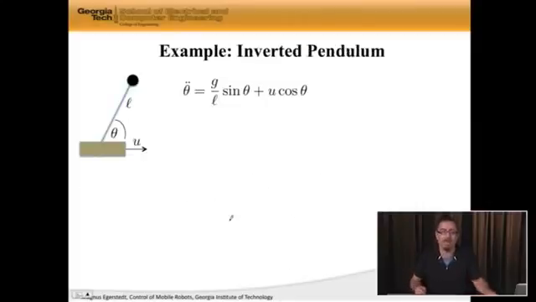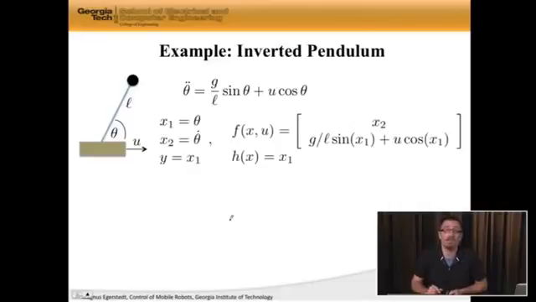So let's start with what's known as the inverted pendulum, which is a slightly more complicated pendulum, where what I have is a moving base, my elbow in this case, and then I have a pendulum pointing straight up or with some angle. And by moving the base, the pendulum is going to swing, and in fact, it's going to fall if I don't do anything very clever. But the dynamics of this can be written like this, where theta double dot is g over L sine theta plus u cos theta.